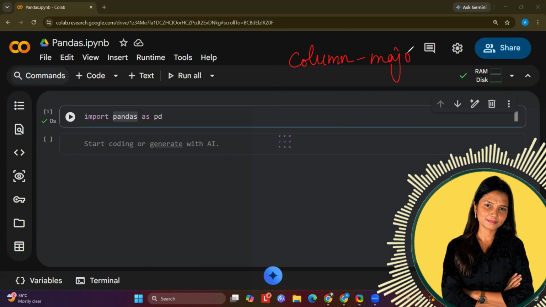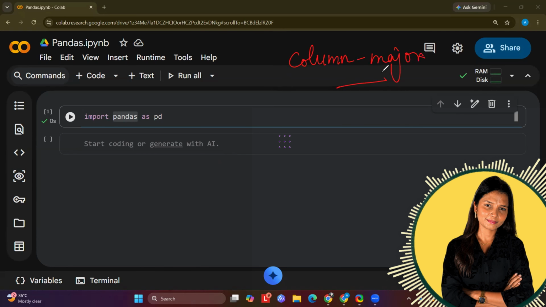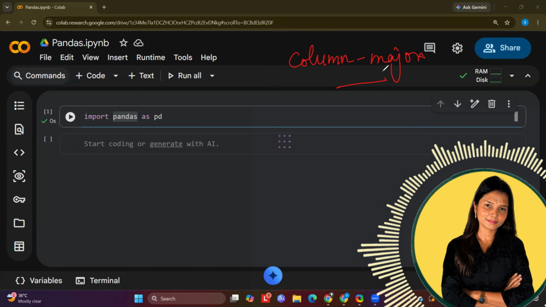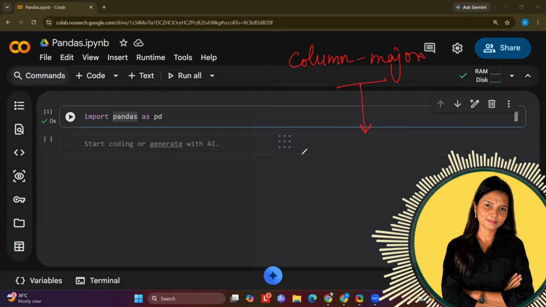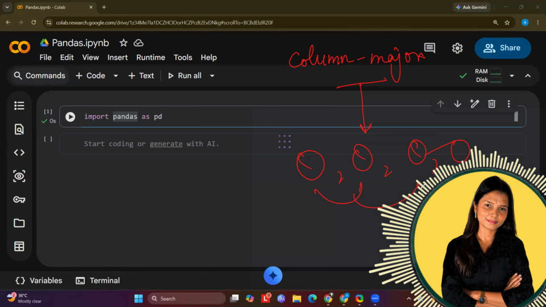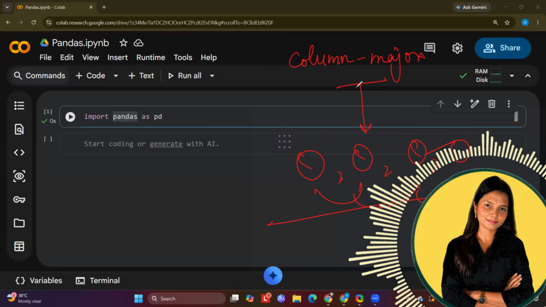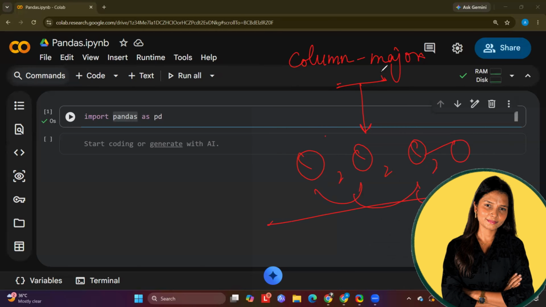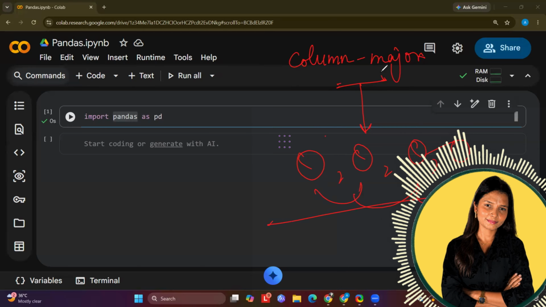Pandas is column measure, NumPy is row measure. So two different libraries, two different use cases. So there is a difference. Still there is a difference between the NumPy array and the pandas series. Column measure means one next to the other, but in the horizontal line.